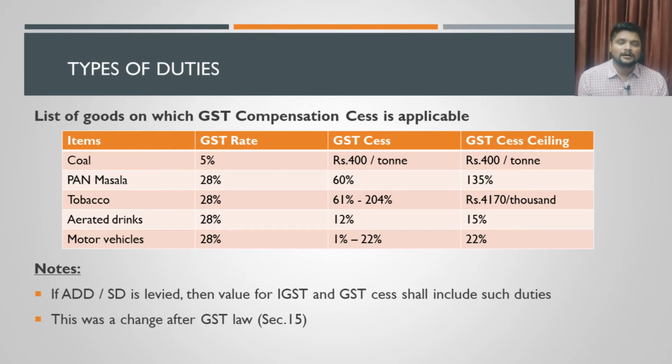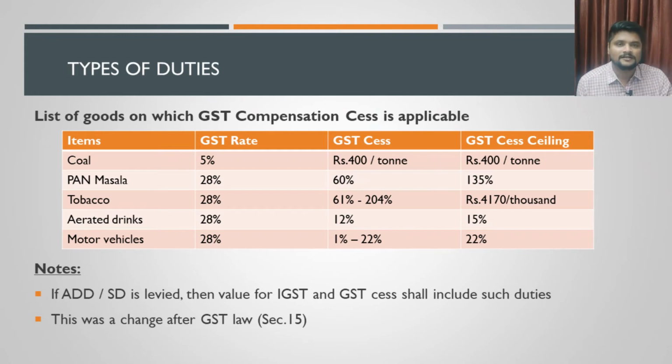Under those respective acts, anti-dumping duty or safeguard duty were not included in the value for computing CVD or special CVD. But under the GST Act, all these duties have to be included for the purpose of valuation for charging IGST and GST compensation cess as well. These are all very important points to note when we are discussing GST compensation cess.